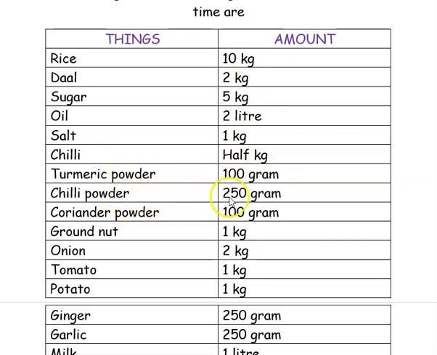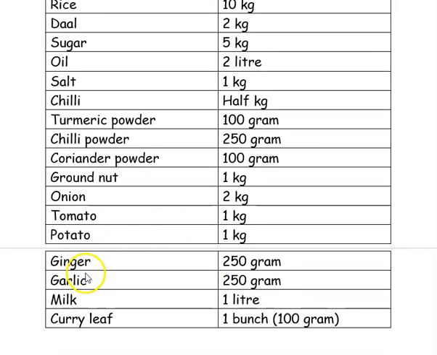Chilli powder also we'll buy only in grams. So 250 gram. Coriander powder also we'll buy only in grams. So it's 100 gram. Now groundnut, it will be 1 kg. Kg is kilogram. Onion, 2 kilograms. Tomato, 1 kilogram. Potato, 1 kilogram. Again, if you go for ginger, we'll not buy in kilogram. So we'll buy in grams. So 250 gram. Garlic, 250 gram.